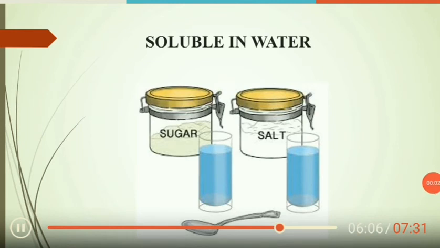Children, let us do an experiment. Take 1 teaspoon of salt, 1 teaspoon of sugar and 1 teaspoon of sand. Mix these substances in water separately. After some time, you can see that some substances completely dissolve in water. We say that these substances are soluble in water. Example, salt, sugar, etc.